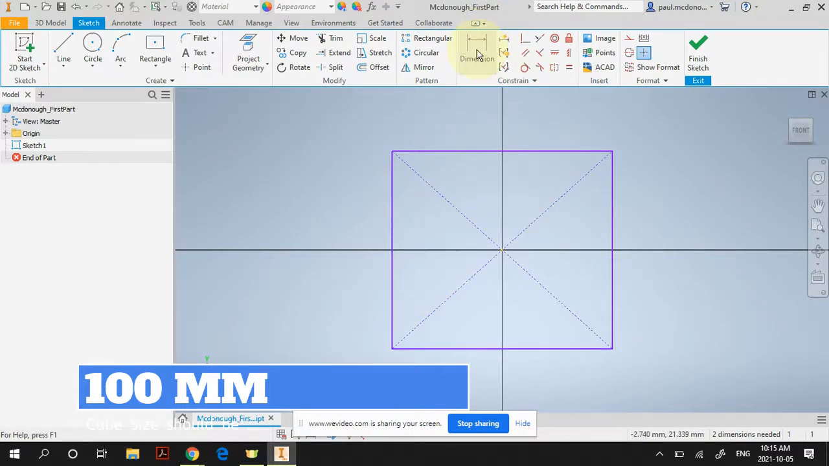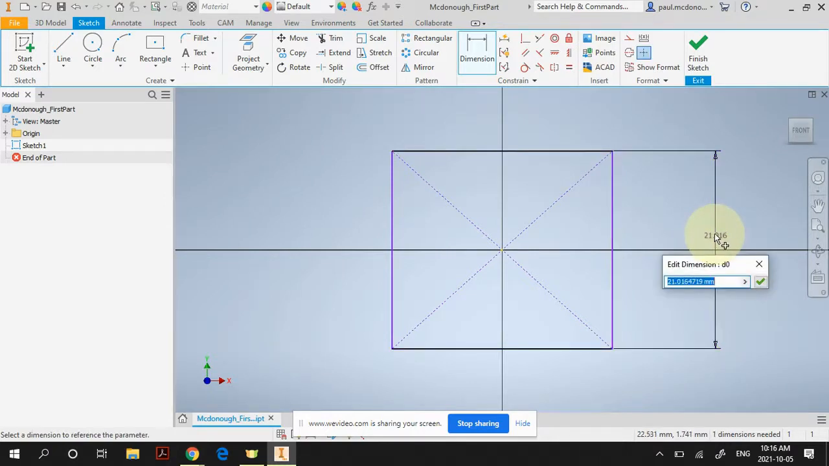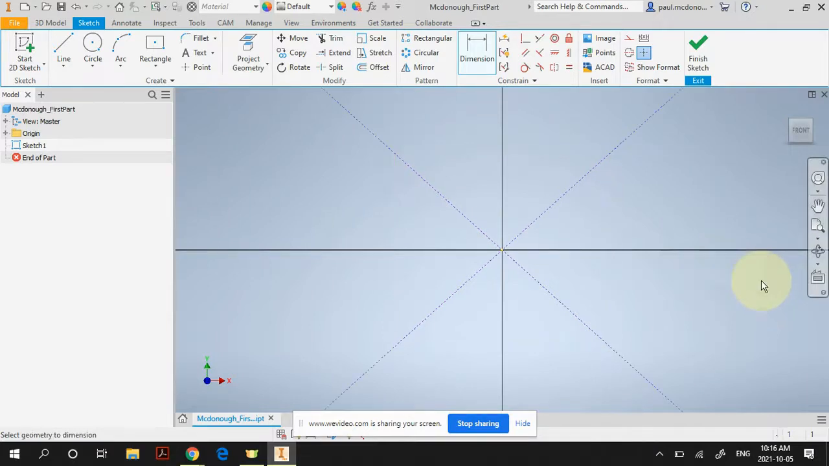Well, I use the dimension command up here. I click on dimension once, and then I come out and I click on the line. I don't click out here in the space. I don't click on the inside of the space. I click on the line. When you hover over the line, you'll notice it changes the color to green. Click on the line once, let go of your mouse button, drag out a little bit, click again to drop the dimension, and then you simply type in the dimension you want. So I want 100. And then you click the green check mark.